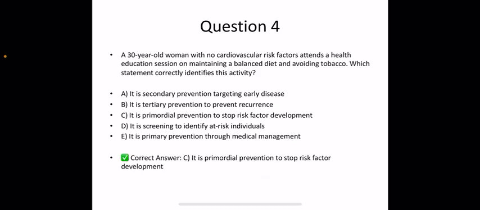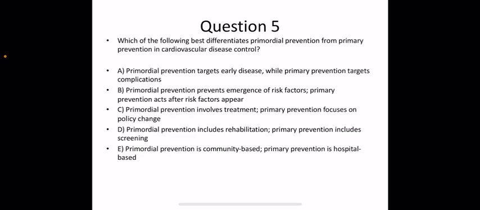The correct answer is option C. It is primordial prevention to stop risk factor development. Next question is, which one of the following best differentiates primordial prevention from primary prevention in cardiovascular disease control? Option A. Primordial prevention targets early disease while primary prevention targets complications. Option B. Primordial prevention prevents emergence of risk factors. Primary prevention acts after risk factors appear.